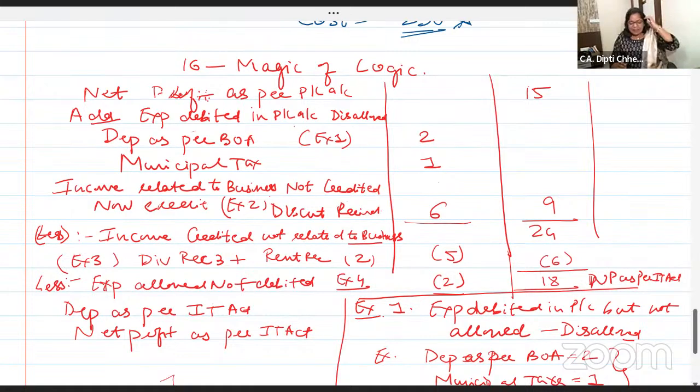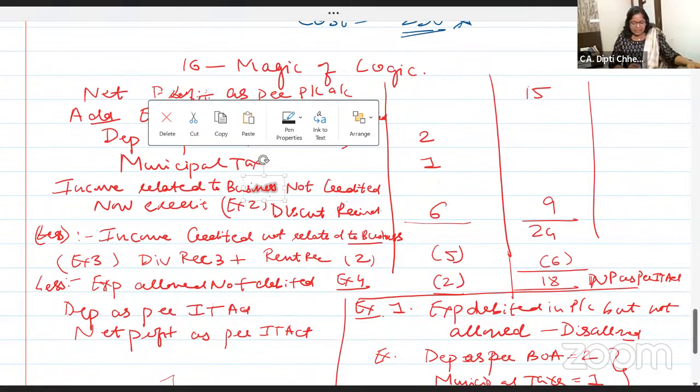Yes. Net profit as per P&L account. Add expenses which are debited, not allowed. Scratch it, reduce the expense, increase the profit. Add income which is related to business like discount received but not taken. Add back. Okay? Right.